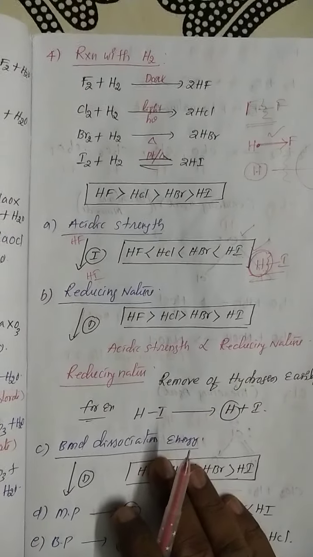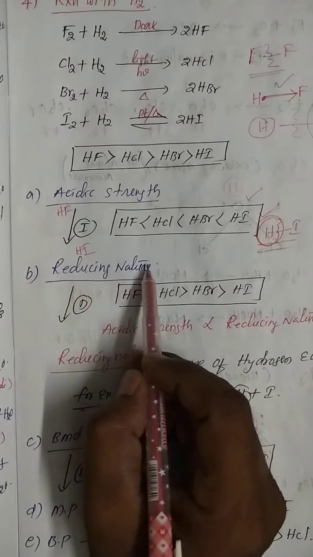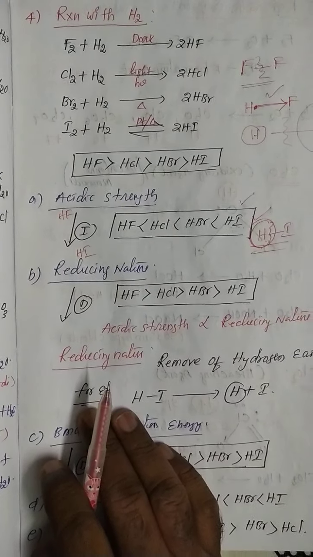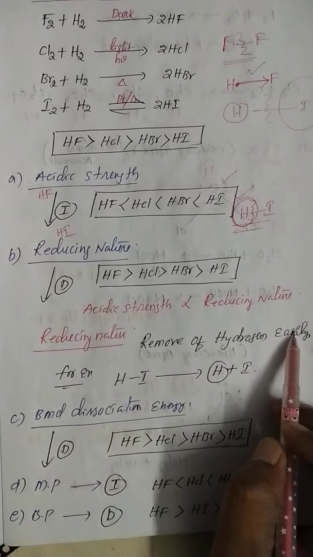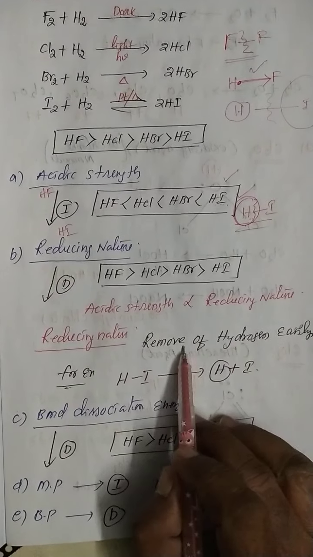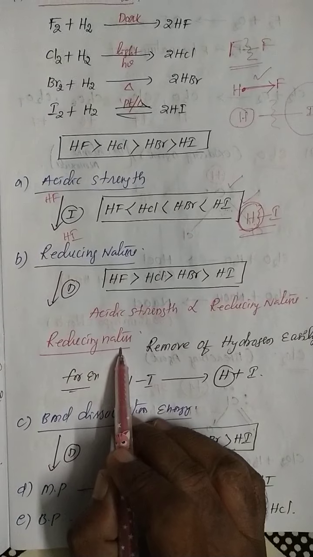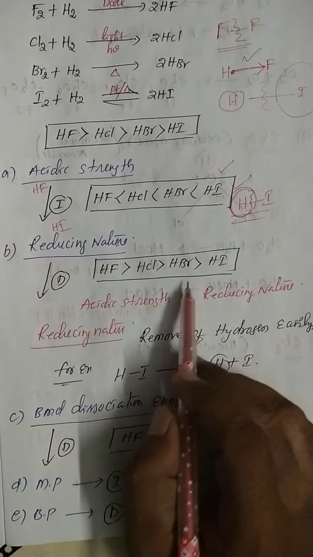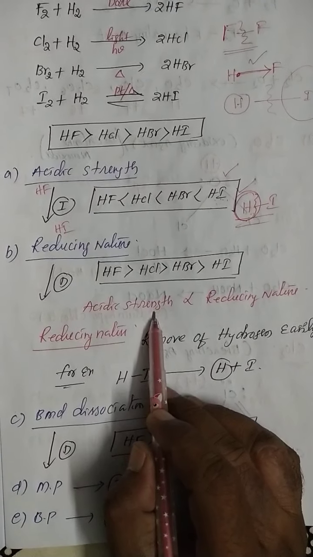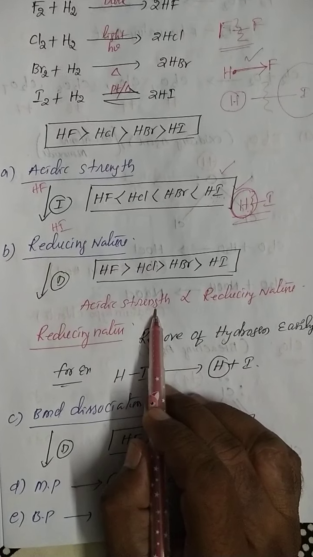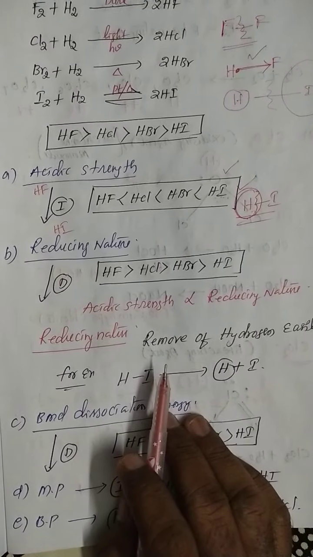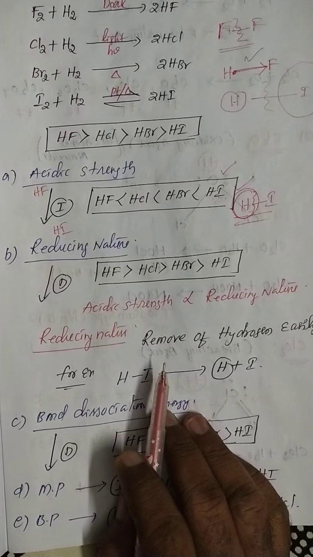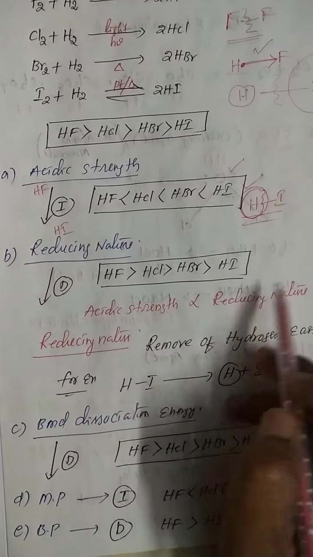It's clear? Next, reducing nature. See, my dear students, what is the meaning of reducing nature? Easy removal of hydrogen is called reducing nature. So here also, acidic strength is directly proportional to the reducing nature.